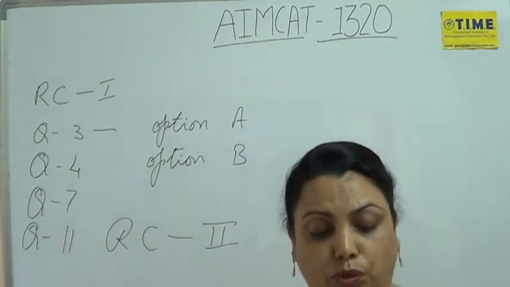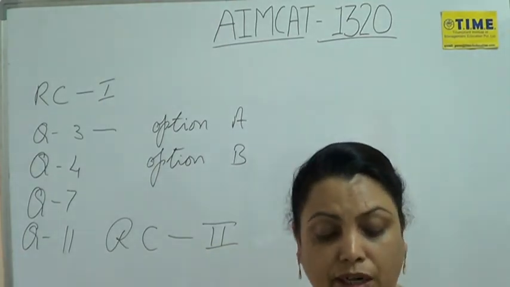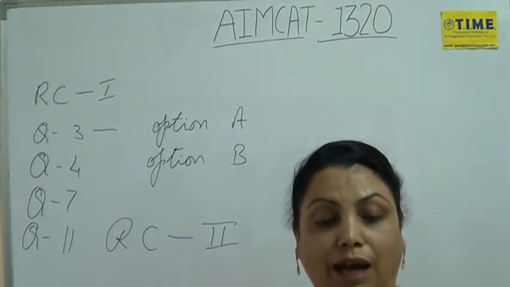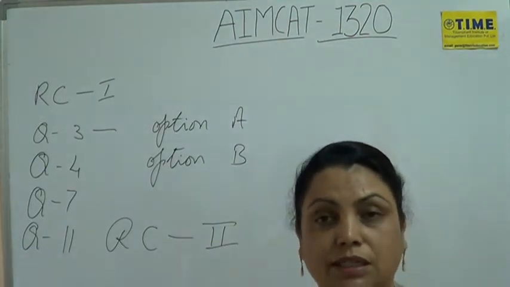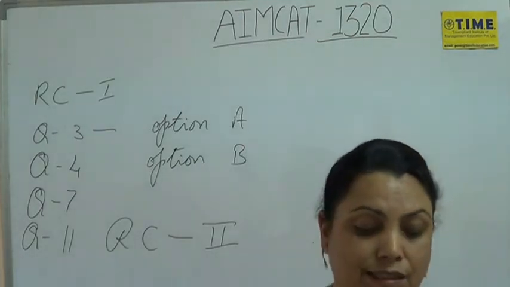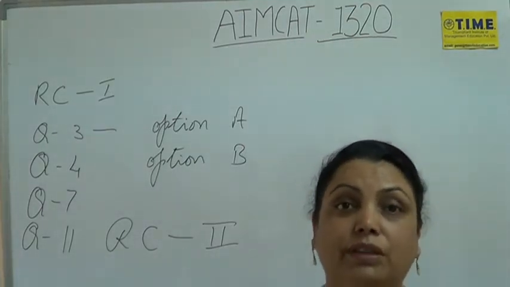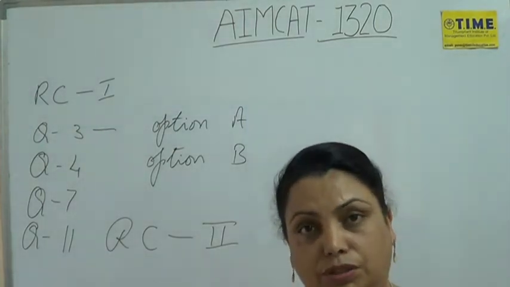Let's see where they have spoken about Skinner's box. Skinner's box has been mentioned in paragraph 3, last line. Now if you read paragraph 3, it is very clear that the entire paragraph is describing the mother's life. And with reference to the mother's life, they have mentioned Skinner's box.